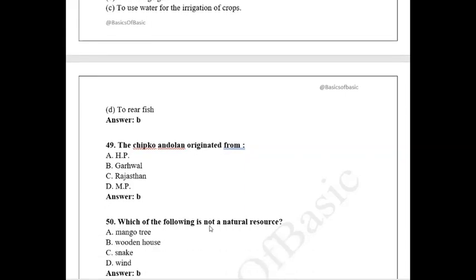Which of the following is not a natural resource? Mango tree, wooden house, snake, wind. So the answer is wooden house. Wood is a natural resource, but by cutting down the trees, we use the wood to construct the house. Hence a wooden house is not a natural resource.